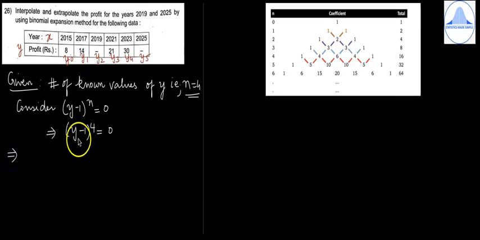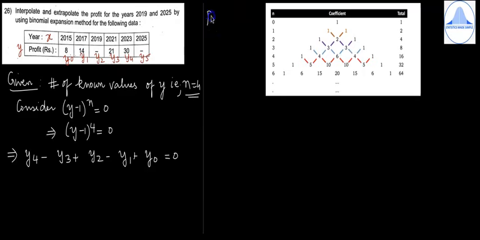Now how do you expand (y minus 1) to the power 4 equal to 0? Start with the power. So it is y4, leave some space, y3, then y2, y1, y0 equal to 0. The first coefficient of y4 will have the plus sign. So here it is plus, next is minus, plus, minus, plus. So it's alternating: plus, minus, plus, minus, plus.